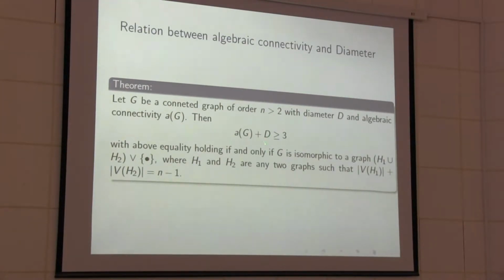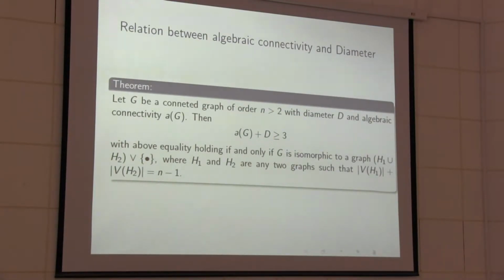Because if G is a connected graph, AG is always strictly greater than 0. If D is greater or equal to 3, then this inequality holds strictly. And D equal to 1, meaning a complete graph, also holds strictly. But when the diameter is 2, from our lower bound AG is always greater or equal to 1. So you can see this also holds.